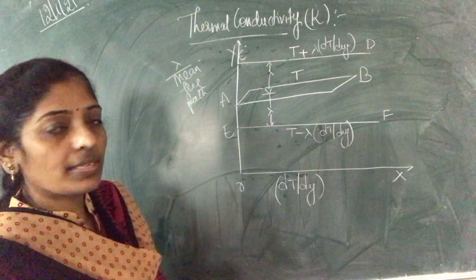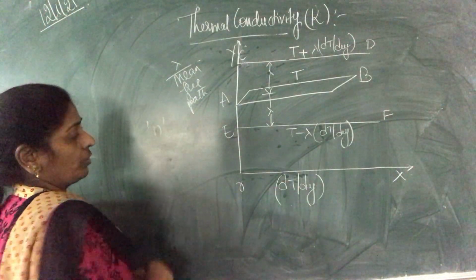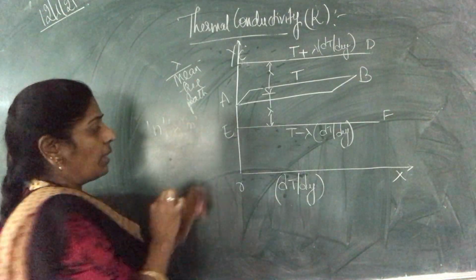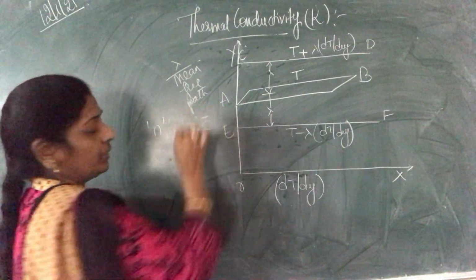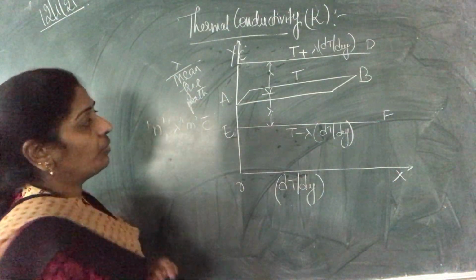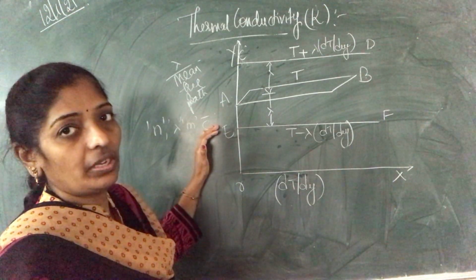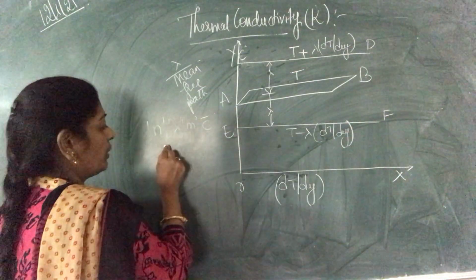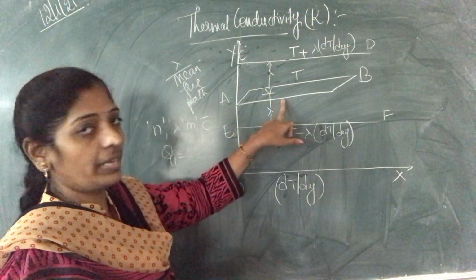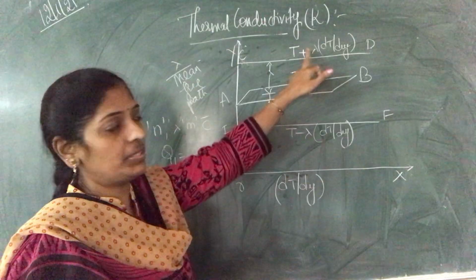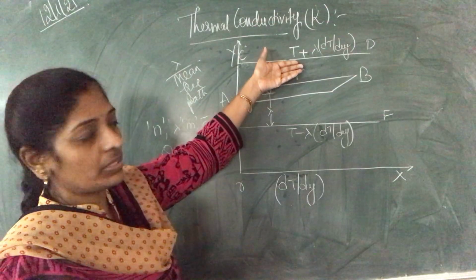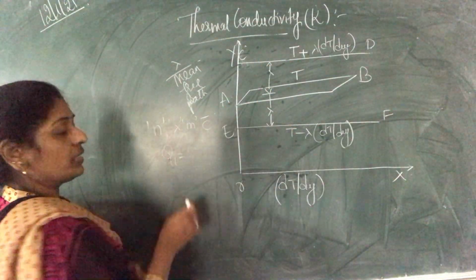Now let us consider N as the number of molecules, lambda as the mean free path, M as the mass of a molecule, and C bar as the velocity of a molecule, that is the average velocity of the molecules. Now we are going to calculate the net heat energy. The first one is Q1. We take Q1 as the heat energy crossing the AB layer from above, from the CD layer to AB. The next one, Q2, is the heat energy crossing layer AB from EF.